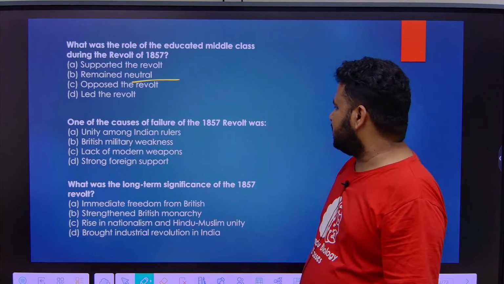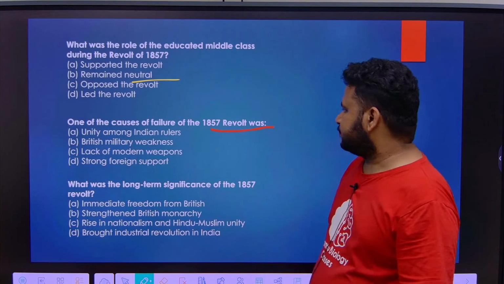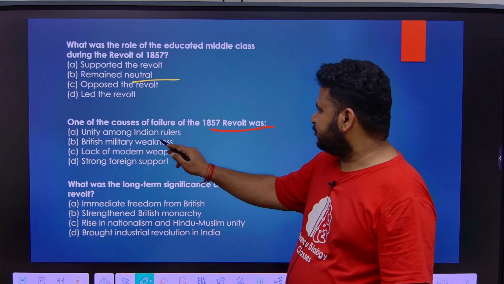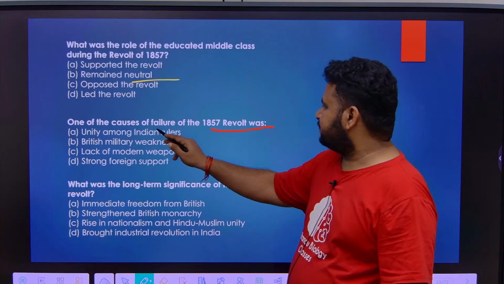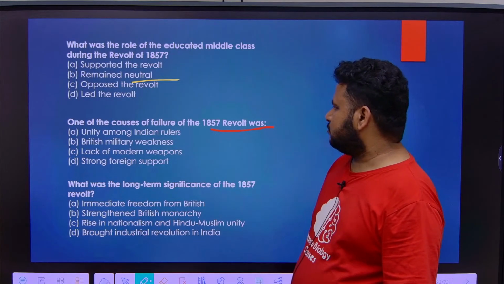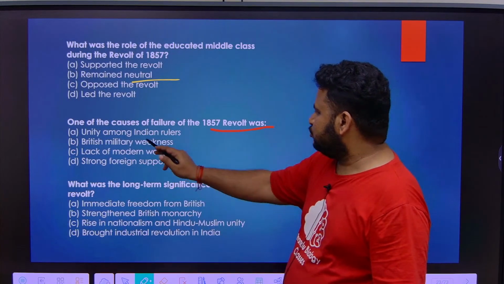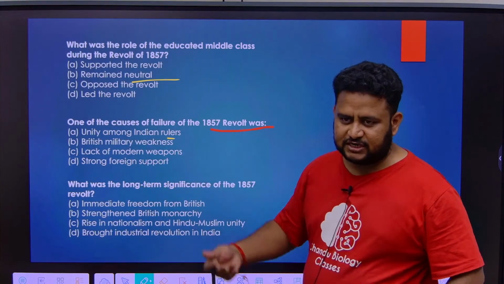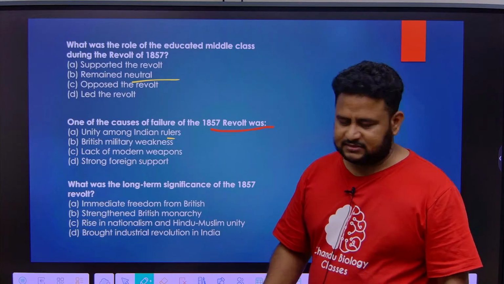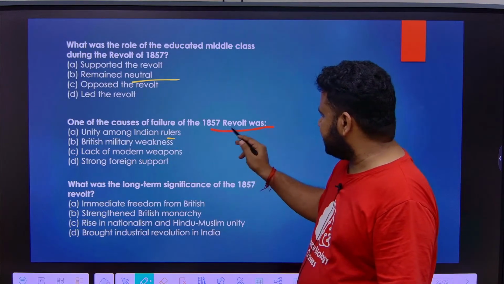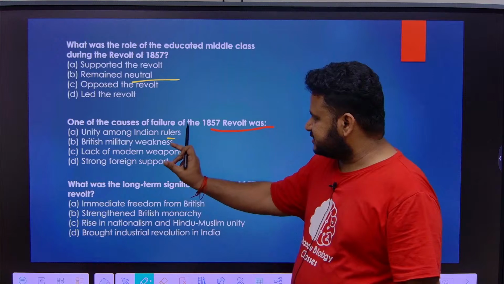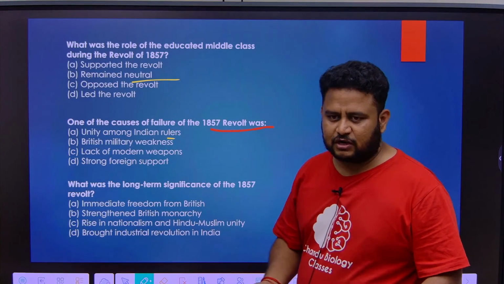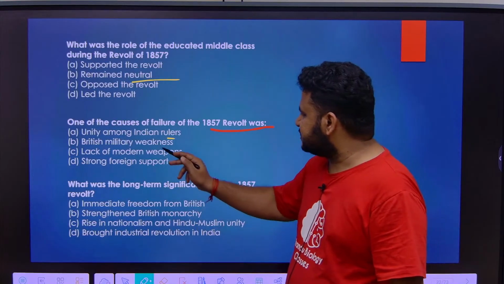One of the causes of failure of the 1857 revolt was? See, unity among Indian rulers. One of the causes is what? Unity among Indian rulers. There was no unity. If there is unity, it will not become a weakness. One of the reasons is unity among Indian rulers. No, if there was unity, we would not have lost. Correct? No.